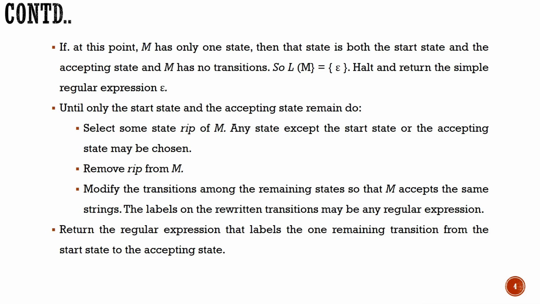Then at the end, if you have only one state as both the start state and the end state, then the result will be epsilon. Or else you have to keep on removing the intermediate states until you result in a start state and an end state. While removing the intermediate states, you need to make the necessary transition changes so that the result remains the same.